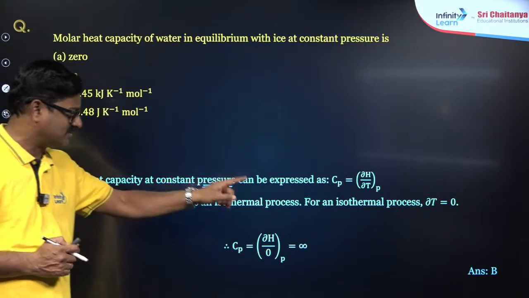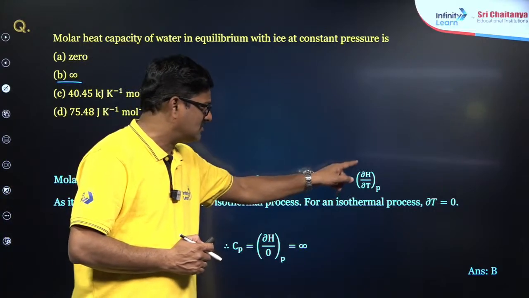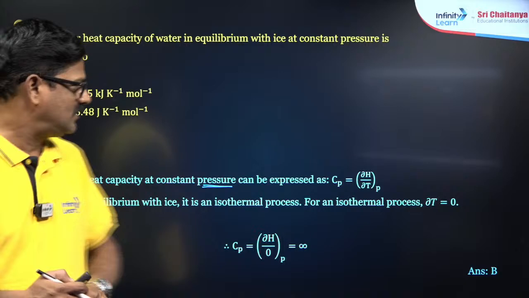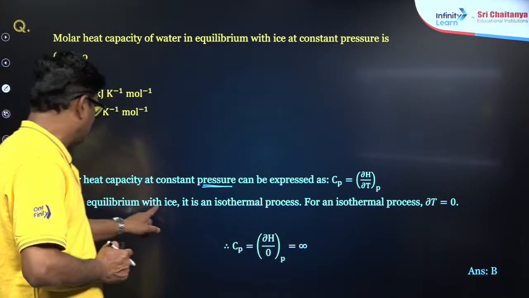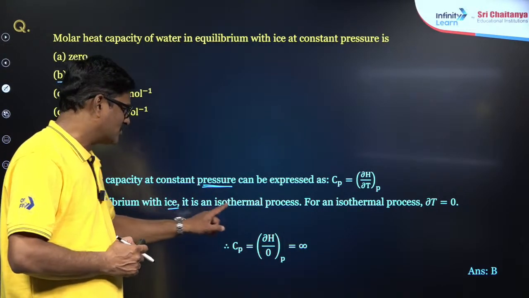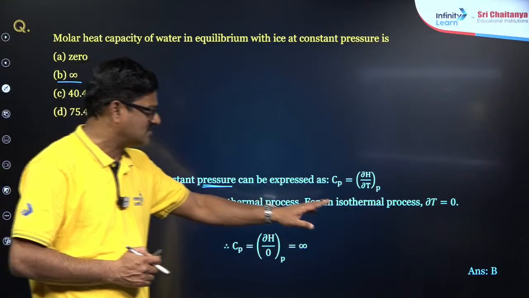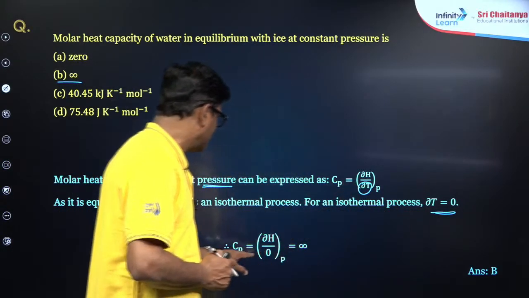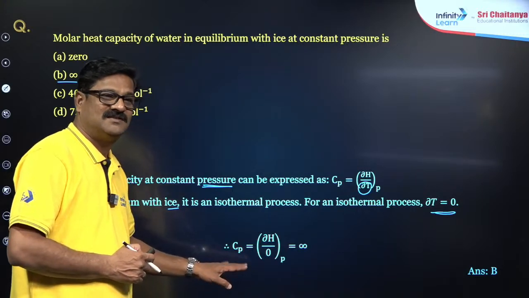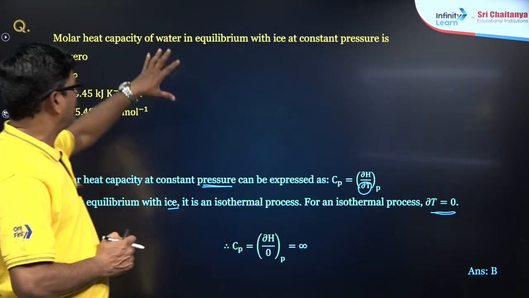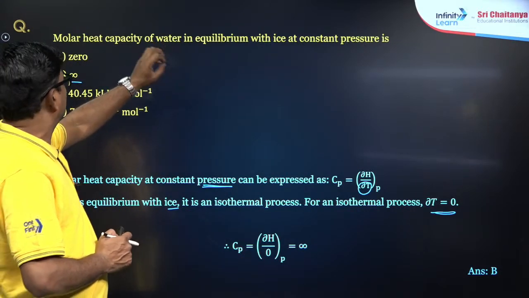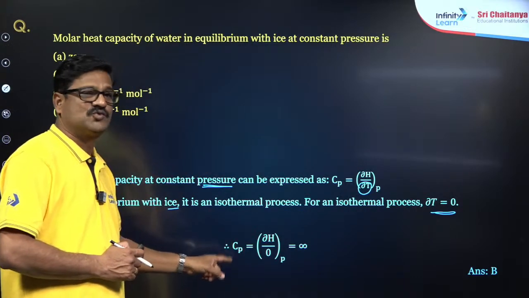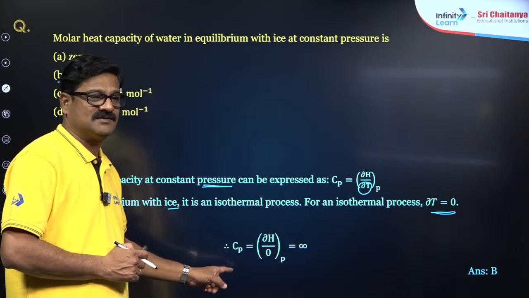Heat capacity at constant pressure can be expressed as Cp is equal to dH by dT at constant pressure. है ना? So at equilibrium with ice, it is an isothermal process. For an isothermal process, dT is equal to 0. जब ये 0 आता है ना, आंसर इन्फिनिटी होगा. बस इतना ही. So to trap you for this heat capacities, the other way it will be given. So this is the logic. Super awesome logic, mind it.